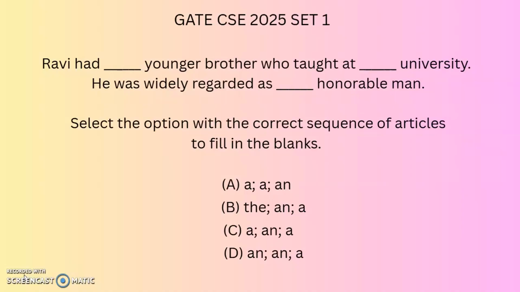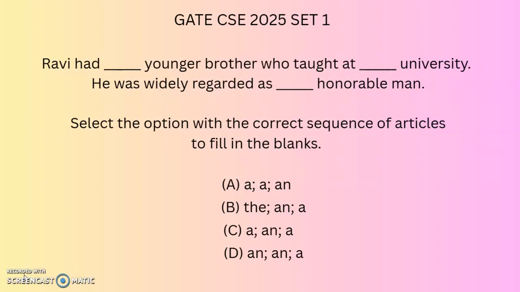For the first one, the answer is Ravi had a younger brother, because the word younger does not start with the vowels a, e, i, o, u. For the second one, though the word university starts with the vowel u, the sound it starts with is the consonant sound y, like that. So the answer is taught at a university.